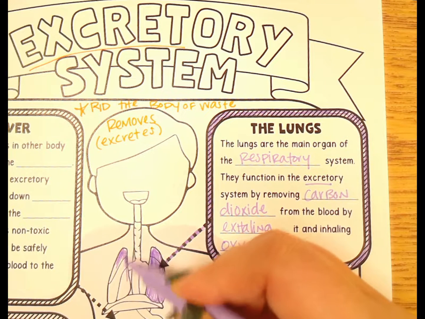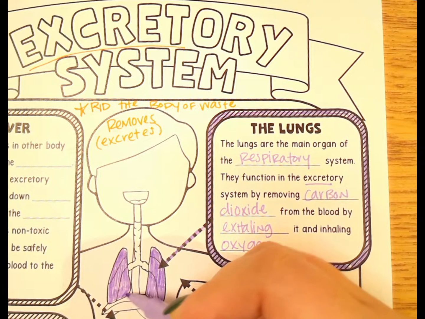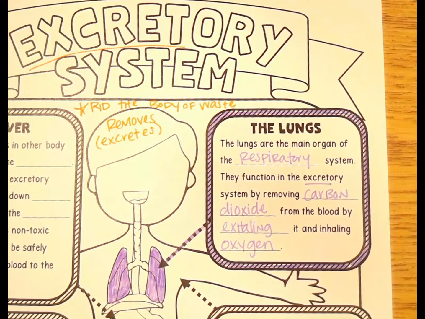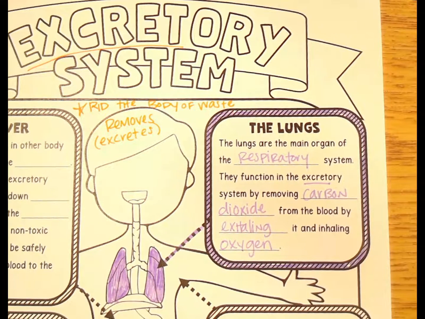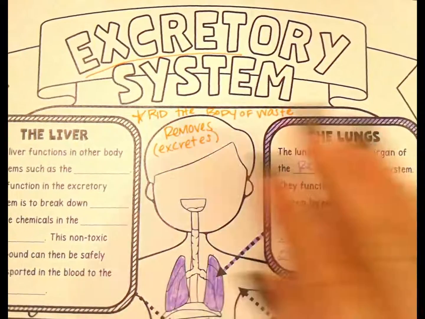And so with the excretory system, you're going to really see how it interacts with a lot of different systems, which is important for our body because we can't carry on alone with one system. We need several systems to help us. Okay. All right. Now let's go to talk about the liver.